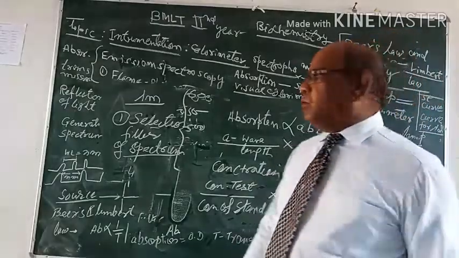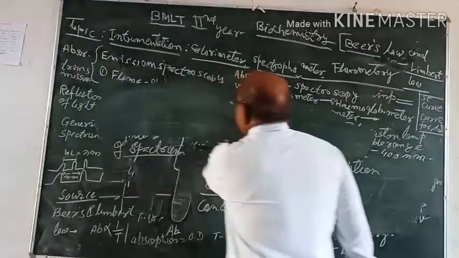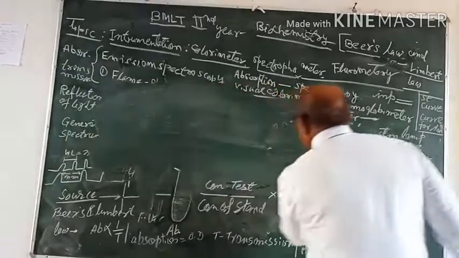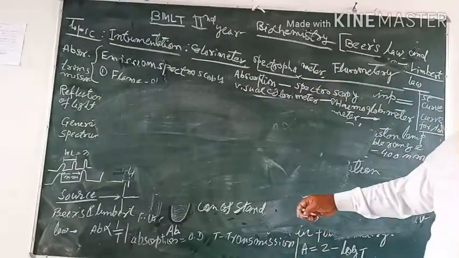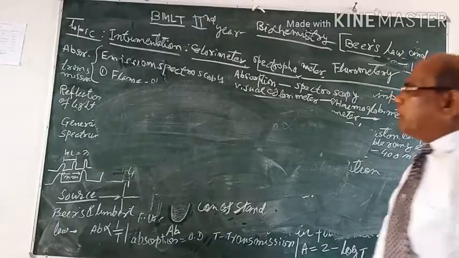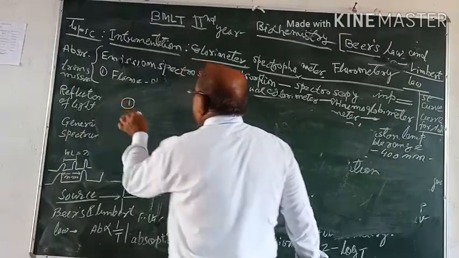Now I would like to relate some more details about the instrument. Simple, I will take first colorimeter.